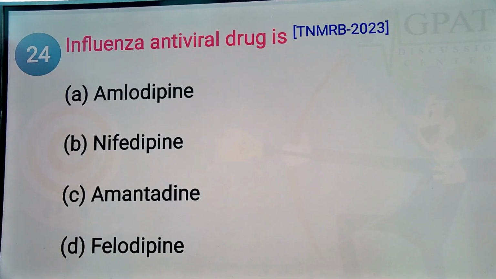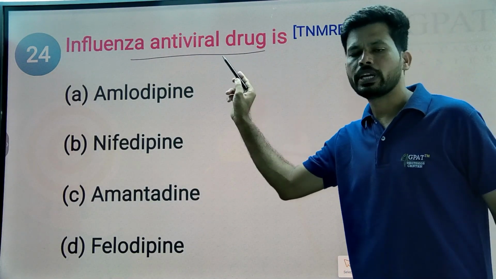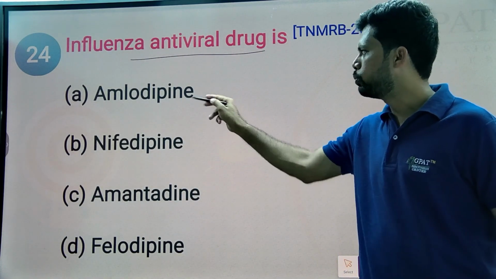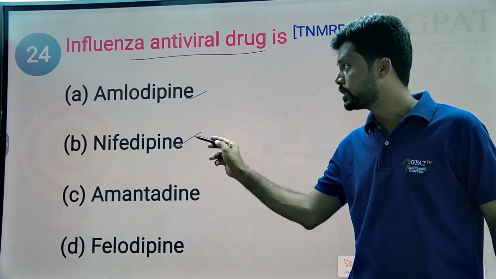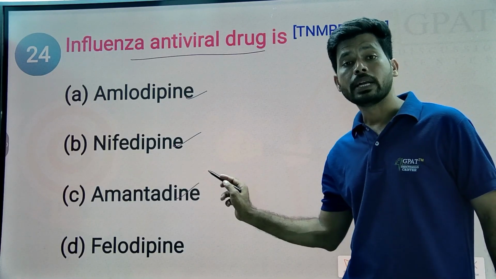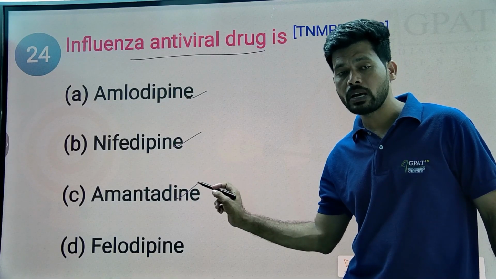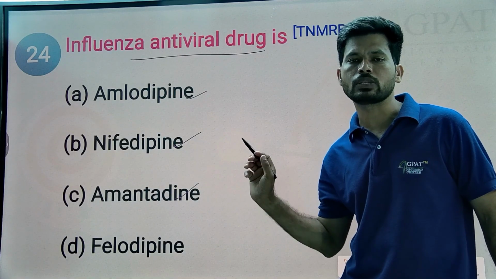Next question. Which is an influenza antiviral drug? Amlodipine is a calcium channel blocker used in the treatment of hypertension. Nifedipine is also a calcium channel blocker. Amantadine is an antiviral drug that helps in the treatment of influenza viral infection, and it also has anti-Parkinson activity.